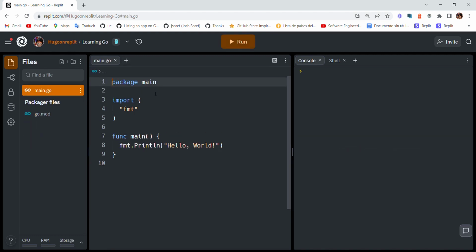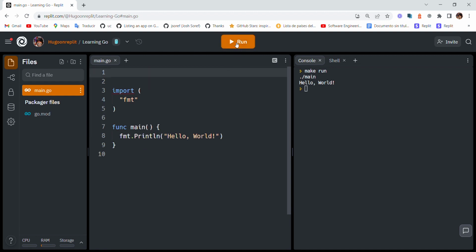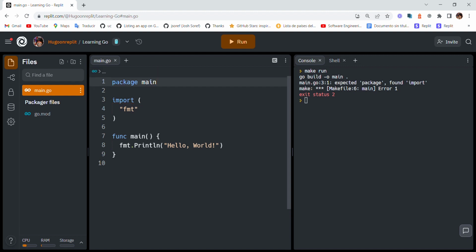Alright, and when we create a repo, we're gonna see this, and this is gonna print hello world. We're gonna delete this to see what happens. If we delete the main package, it won't work. So always package main, this has to always be here. That is how Go works.